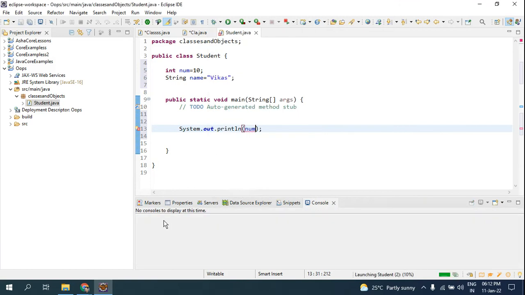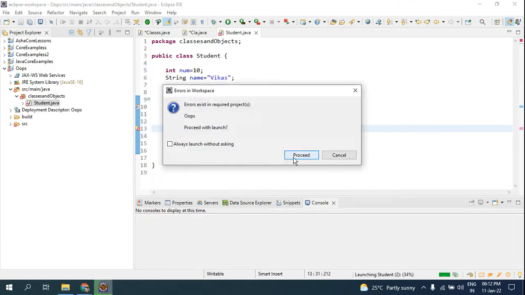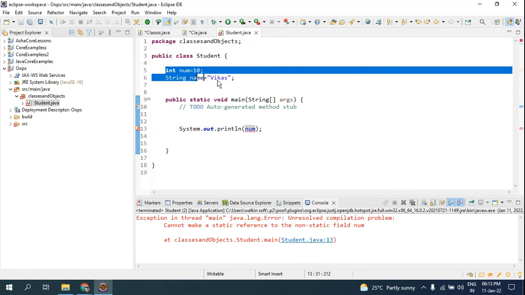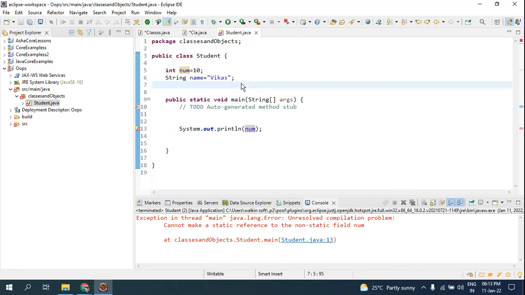look here, it is giving me an error because, look here, exception in thread main Java, unresolved compilation problem. Why? Because these attributes belong to the class. And if I declare this same one, I have removed it from the class. Now it is not a class attribute. Now it is inside the main method.